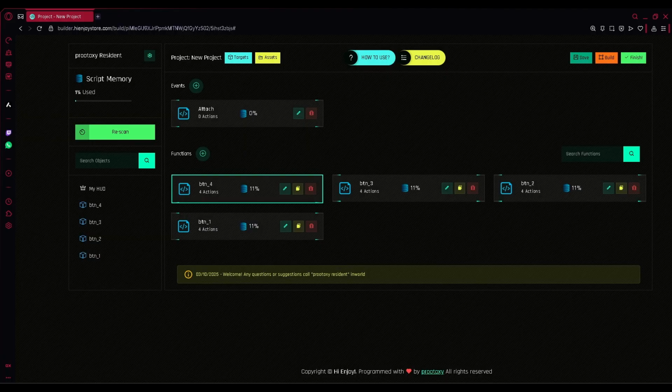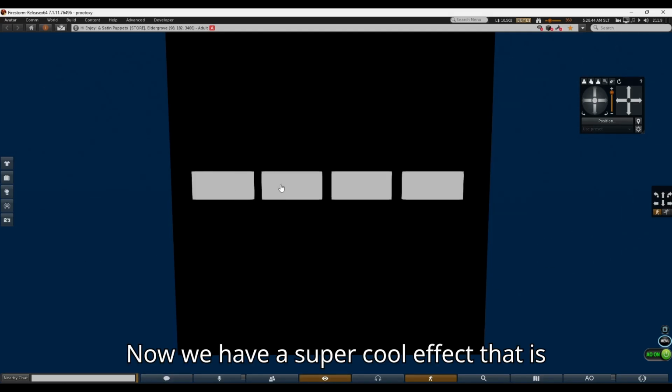Now we have a super cool effect that is really easy to do.